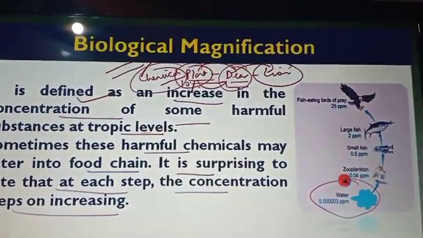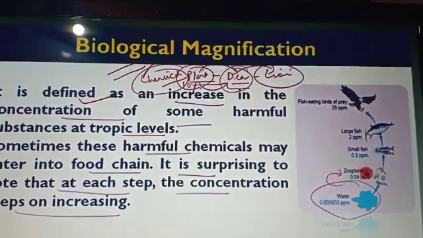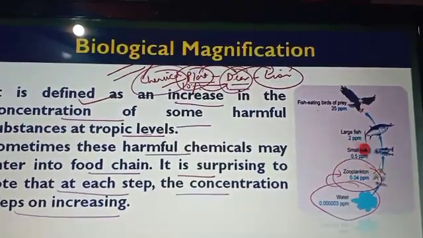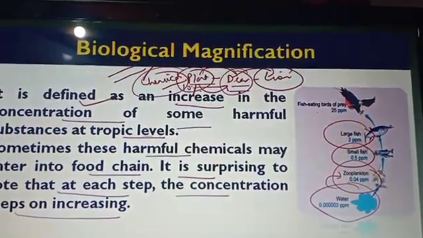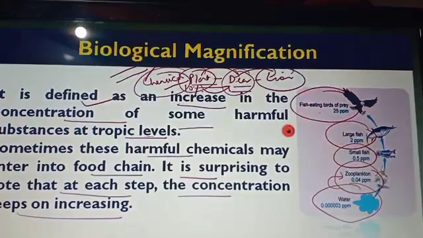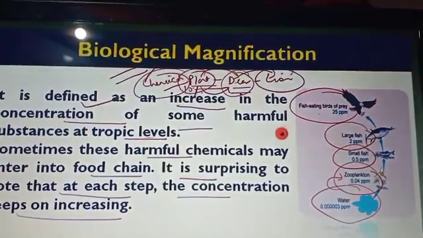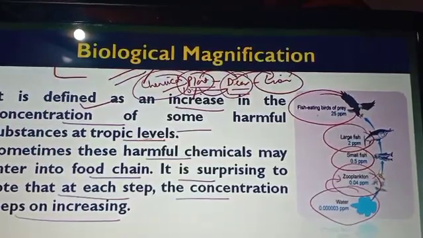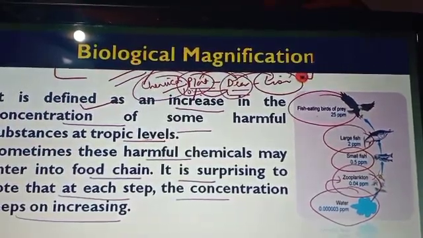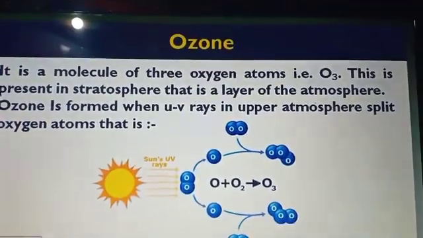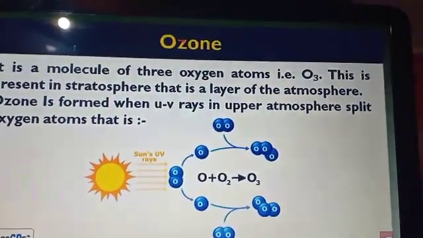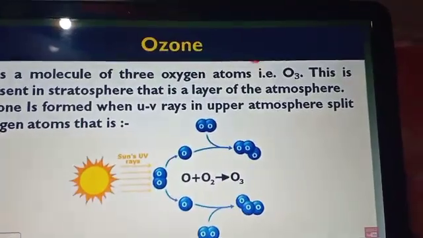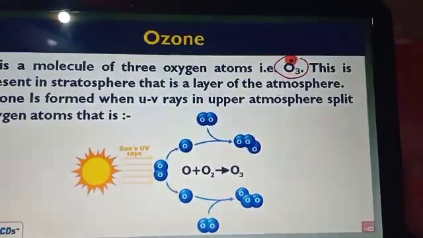So whatever is at the top level contains the highest concentration of the toxic substance. It is defined as the increase in the concentration of harmful substances at each trophic level. Sometimes this harmful chemical may enter into the food chain. It is surprising to note that at each step the concentration keeps increasing.